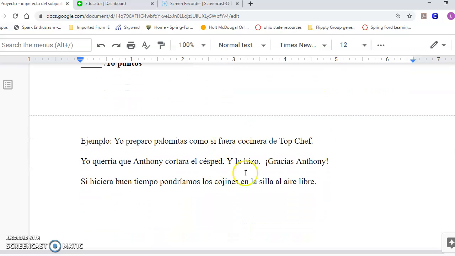Here's the example. These are my example sentences that I did in my presentation, and you can watch my Flipgrid and you'll hear me say these sentences here.